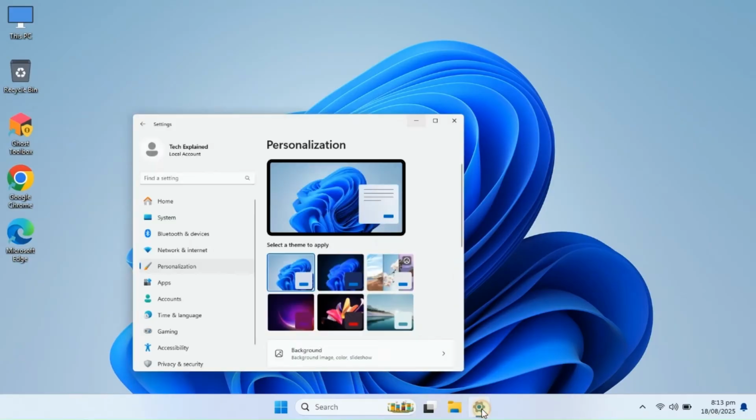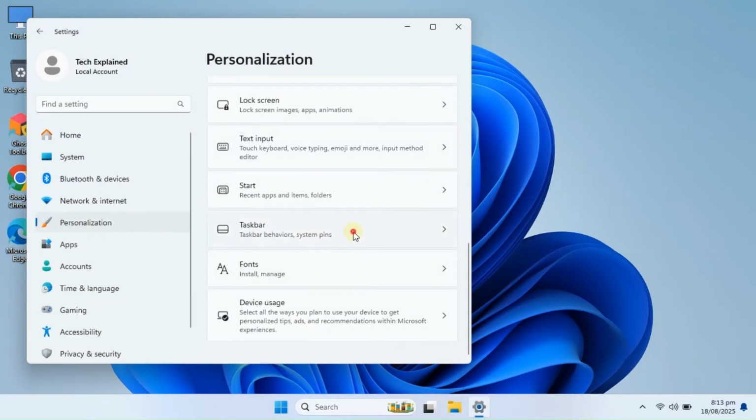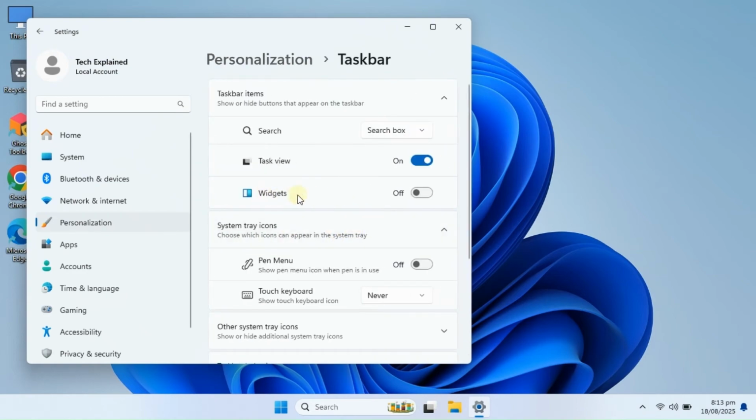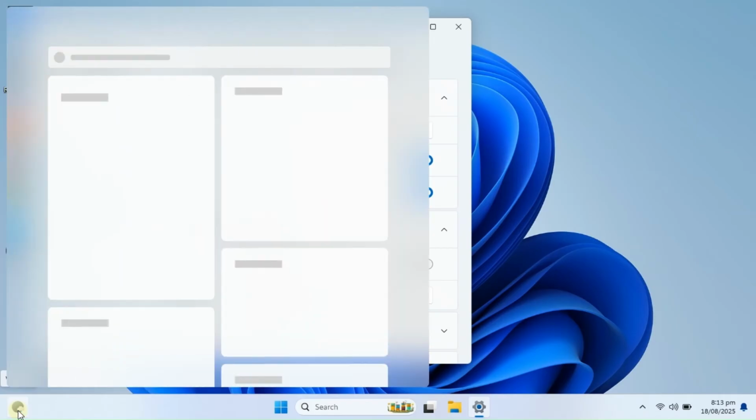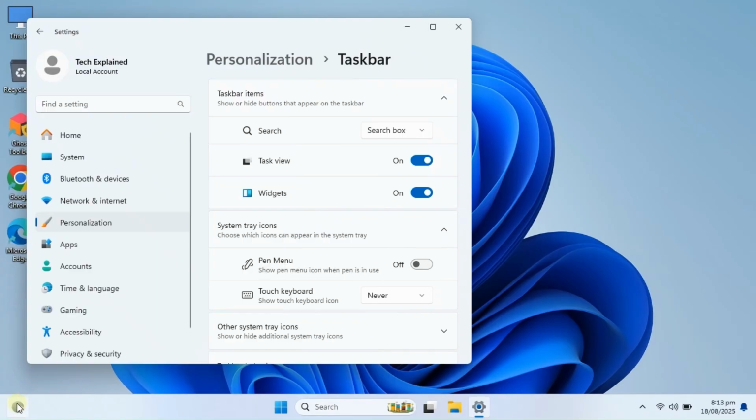After restarting, go to Settings, Personalization, Taskbar. You'll now see a Widgets toggle option that wasn't there before. Just turn it on, and you'll notice a new widget icon on the left side of your taskbar. Hover over it, and you can start setting up all your favorite default Windows 11 widgets.